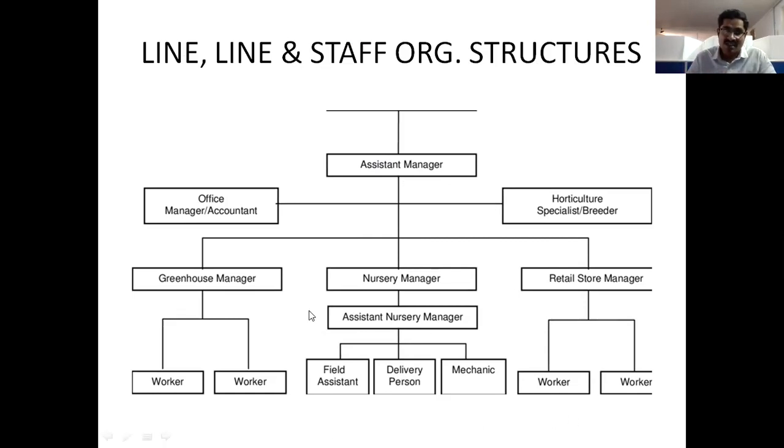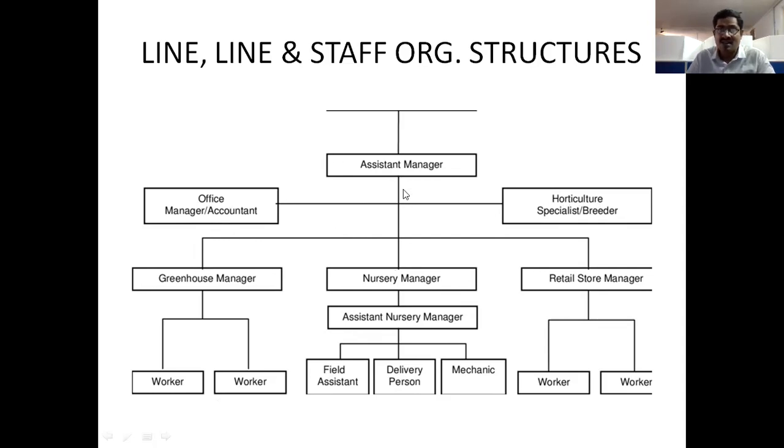Suppose, look here: assistant manager, office manager or accountant, and horticultural or specialist breeders. Under this assistant manager, we have subordinates: nursery manager, assistant nursery manager, and their subordinates: delivery person, field assistant, and medicine mechanics. These are the different sections.